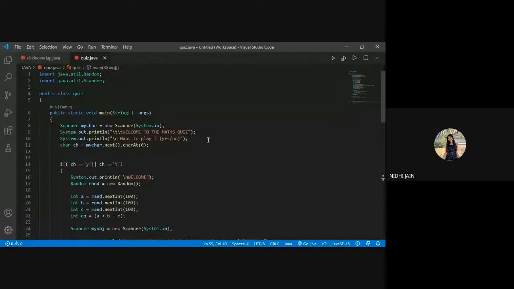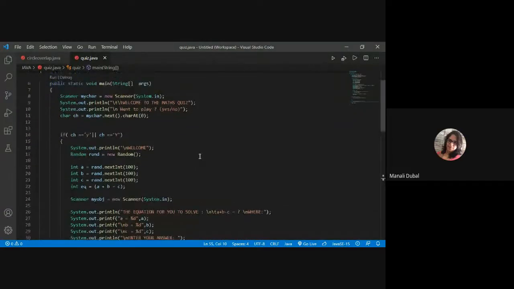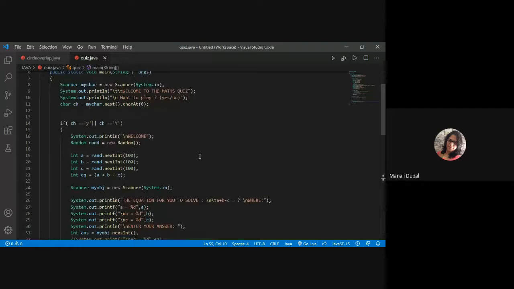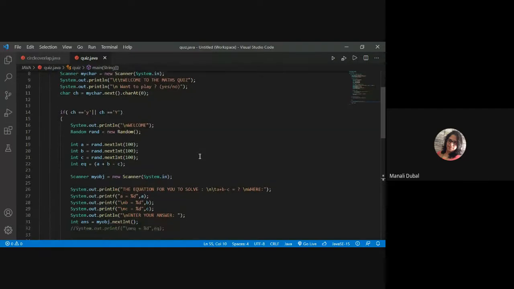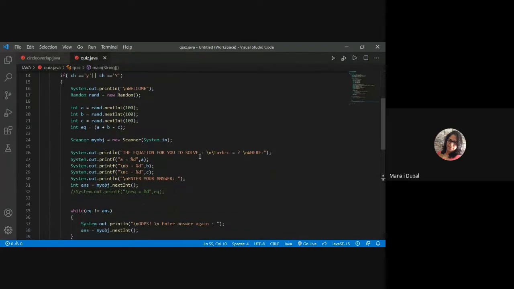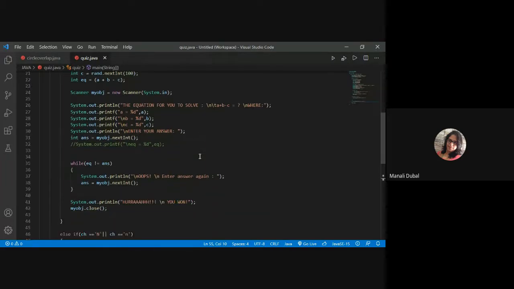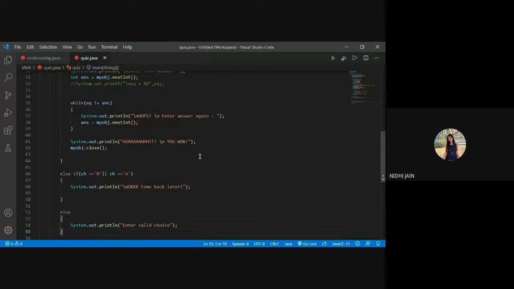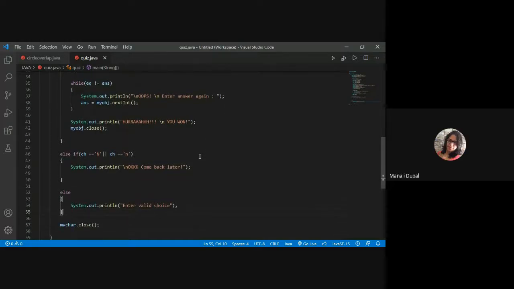You have done this in some different way. Welcome to maths quiz. Good. Now, random numbers you are thinking. Then you are putting an equation, a plus b minus c. The equation for you to solve is this, A is this, B is this, and C is this. Now you are taking input from the user. You are comparing the answer. And this else is for come back later, and the last is for entering the individual.